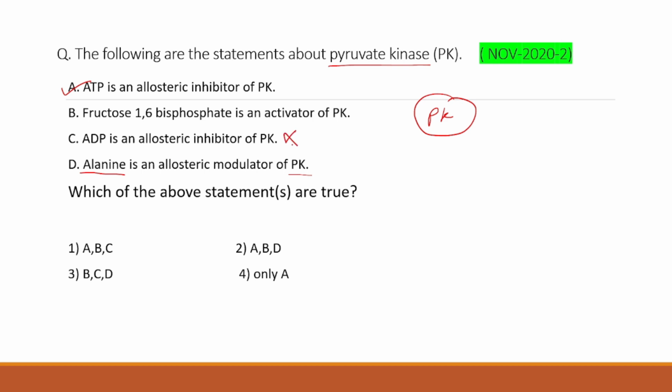So alanine is a modulator of PK, but ADP as an allosteric inhibitor of PK is wrong. It is not an inhibitor, it is an activator. Fructose 1,6-bisphosphate is an activator of PK. Yes, this is true. So A, B and D. Option number 2 has all these three options correct, so the answer will be option number 2.